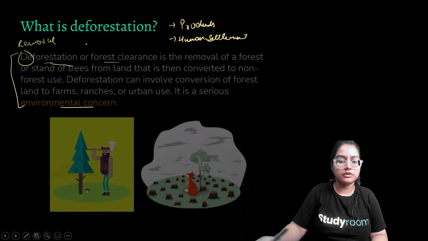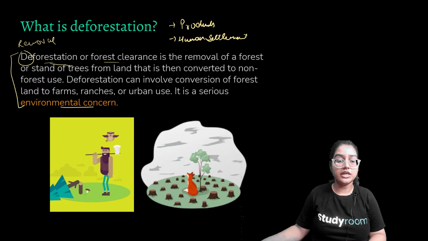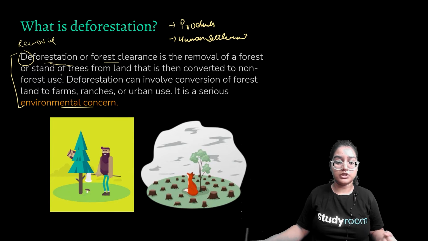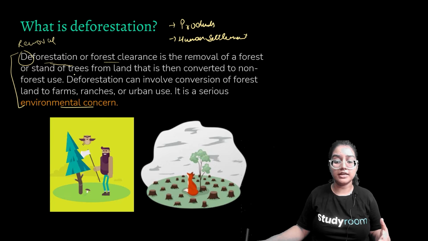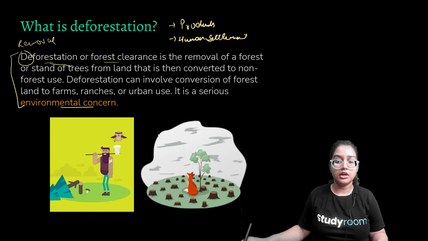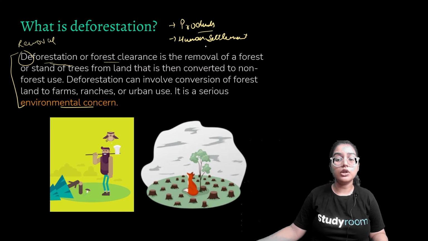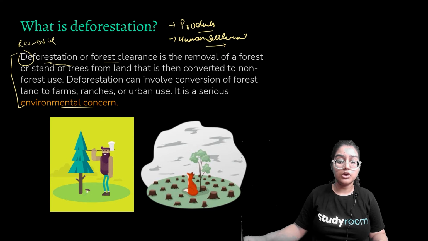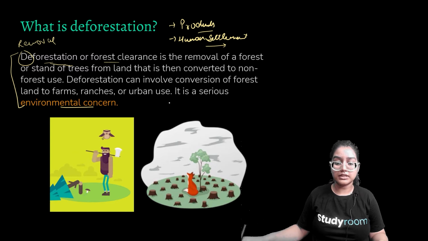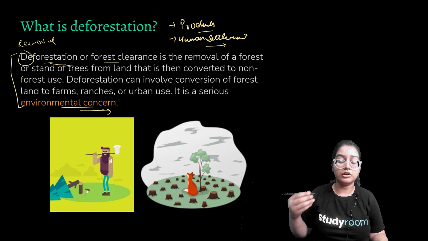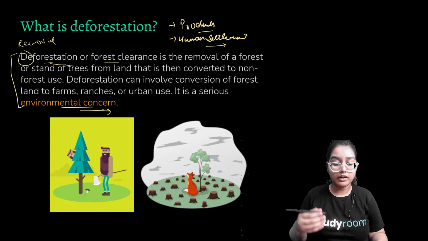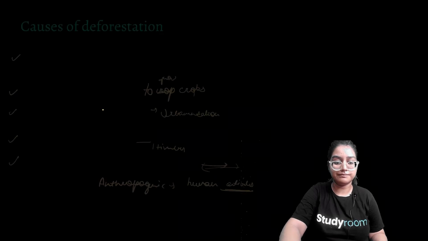What is deforestation? Deforestation means, just like the name suggests, removal. So deforestation, or removal of forest, or cutting down of trees from a land is called deforestation. So you can see in these two pictures, a man is cutting just one tree, and in this picture there are several trees which have been cut down for several products or human settlement for building their houses or buildings. So these are some examples of why plants are being cut. It is a serious environmental concern because we are ultimately destroying our environment by cutting down trees.